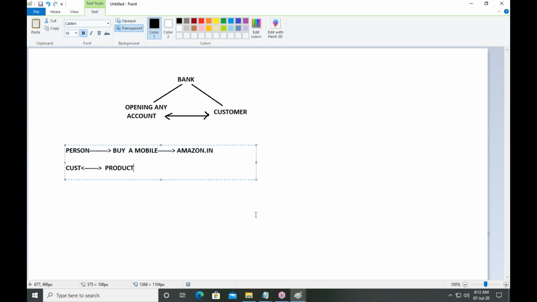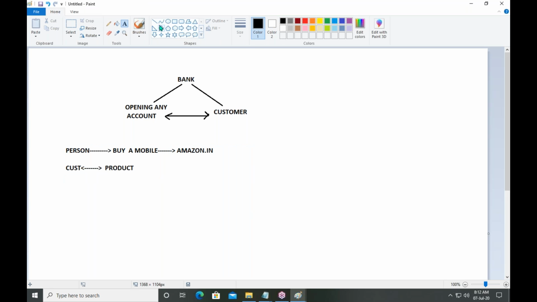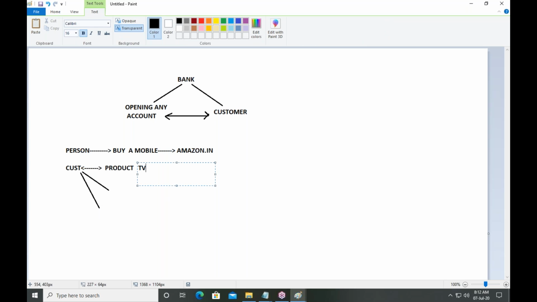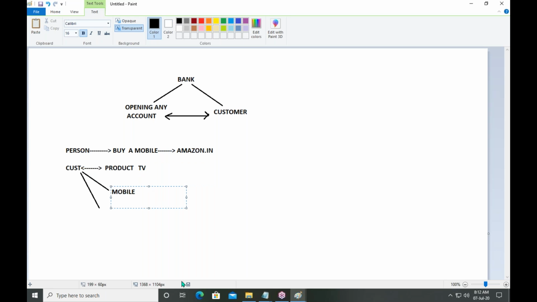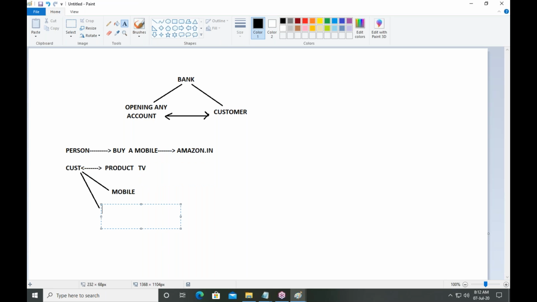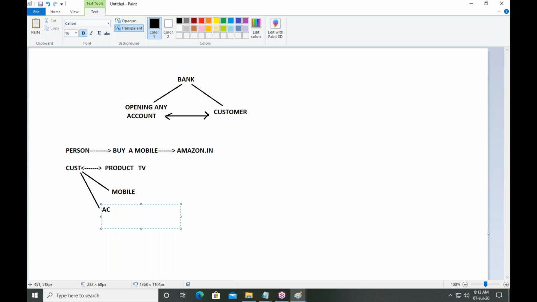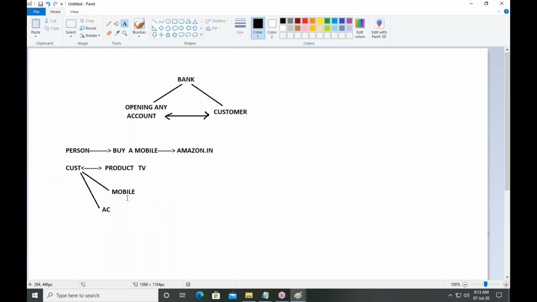Suppose the same customer buys multiple products. Assume he is buying three products: a TV, a mobile, and an AC.